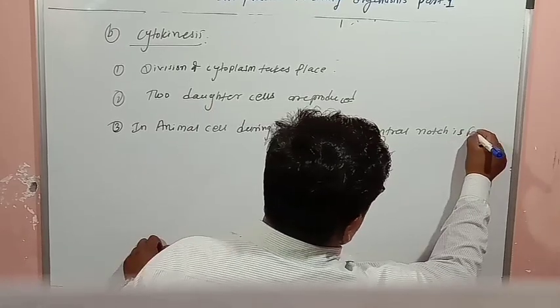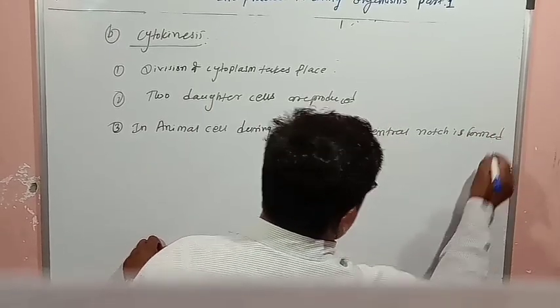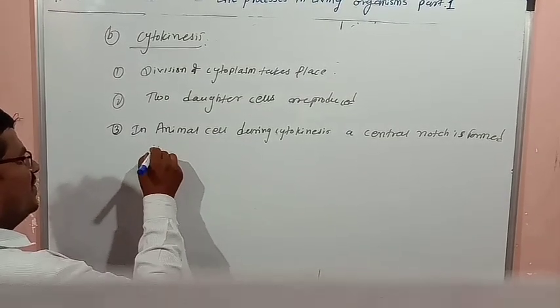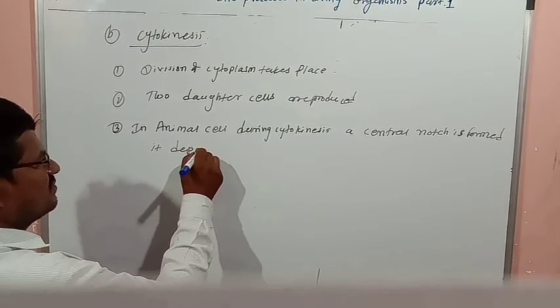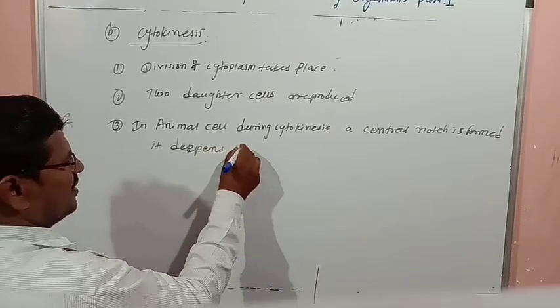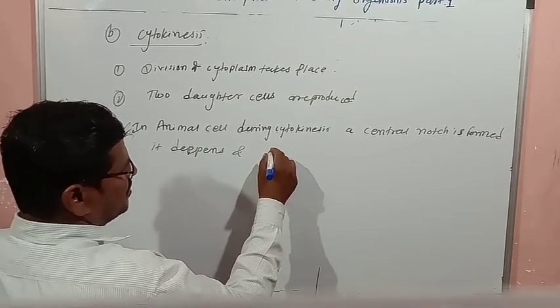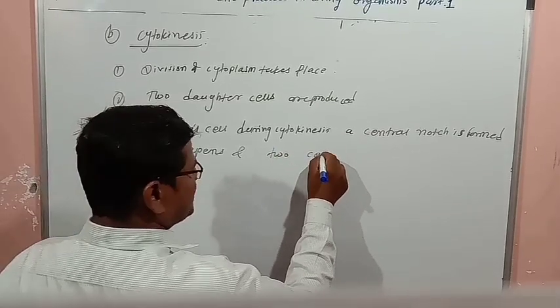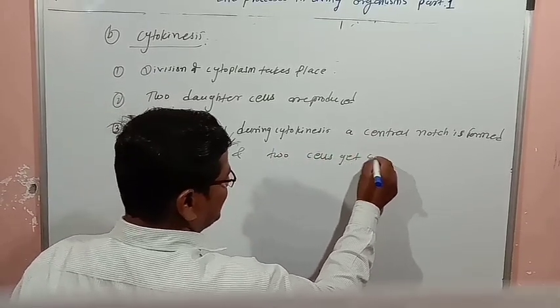The central notch is formed, it deepens, and 2 cells get separated.